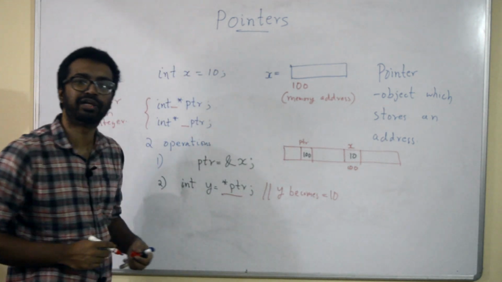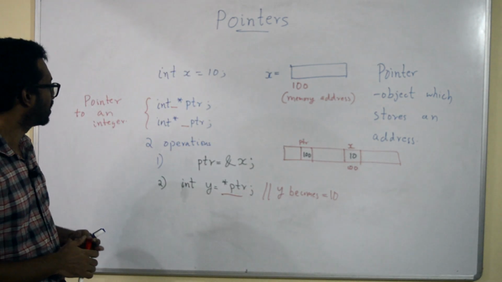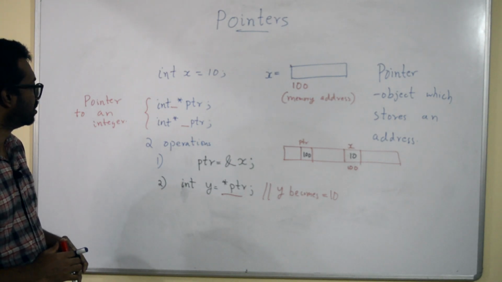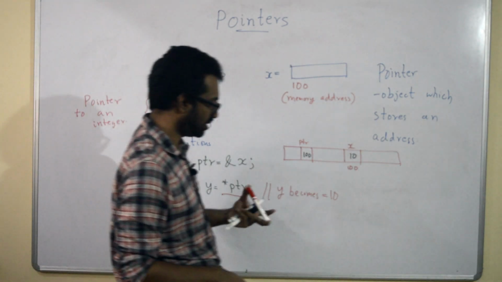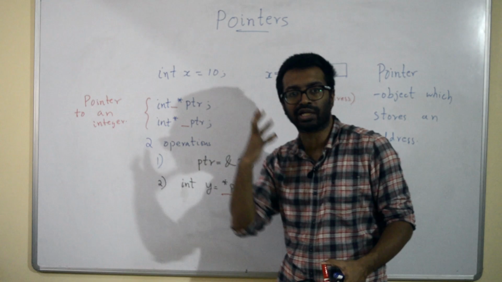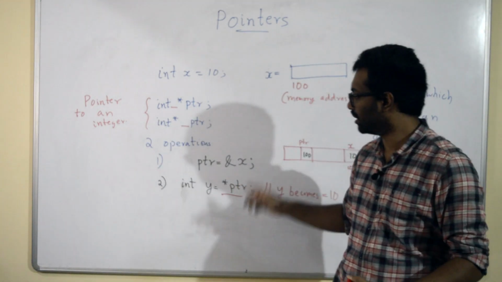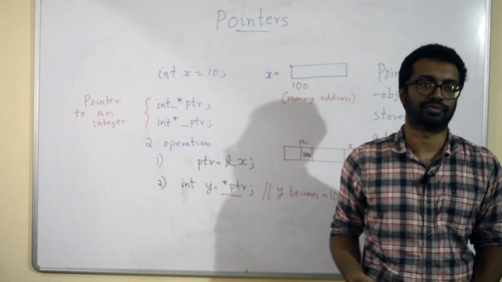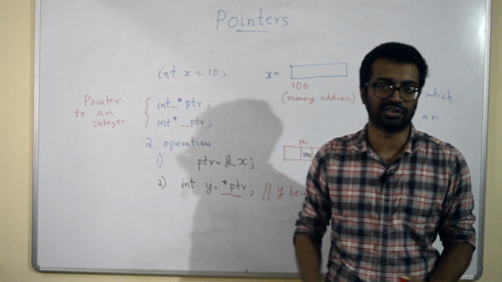So after this y becomes equal to 10. Right. So these are the two important operations. To summarize, the two operations are: first, using the ampersand, you can get the address of a variable, and second, using the star operator, you can get the value from an address. This is called dereferencing.